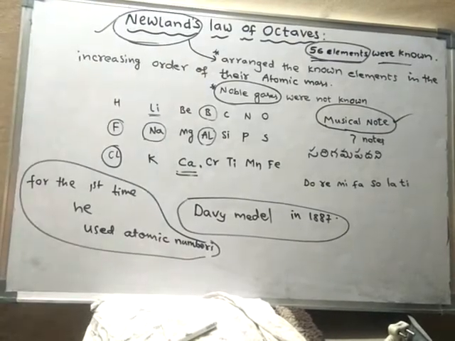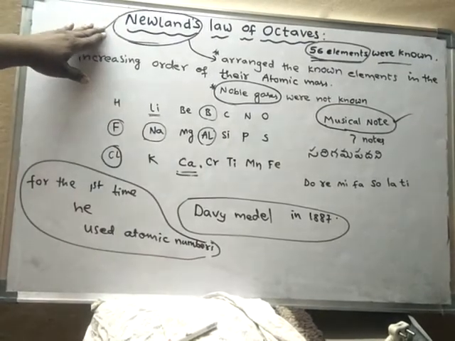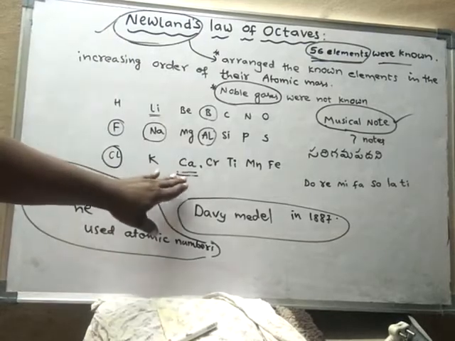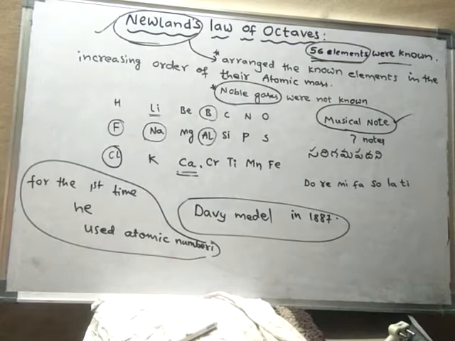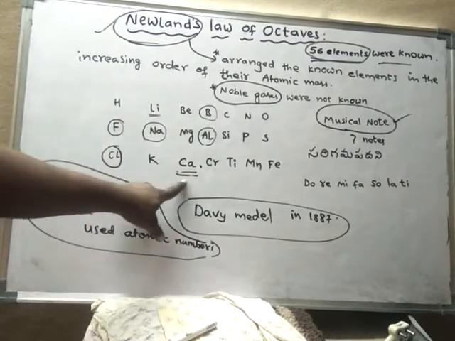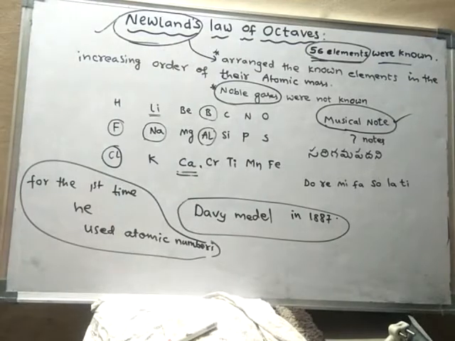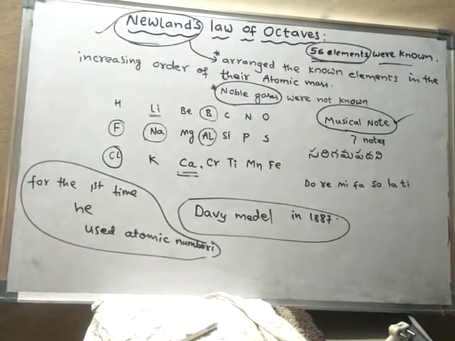Okay, so this is about Newland's classification. But it failed because for the elements after calcium, the law of octaves is not working properly. This law is applicable only for the lighter elements up to calcium. For the heavier elements, this law is not applicable. So like this, Newland's law of classification can be discussed.